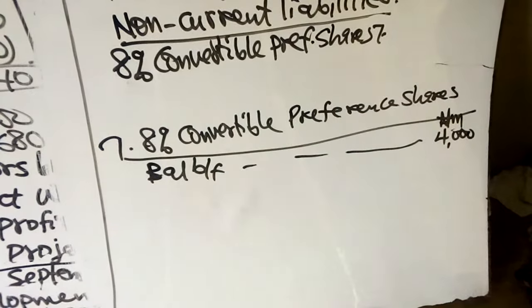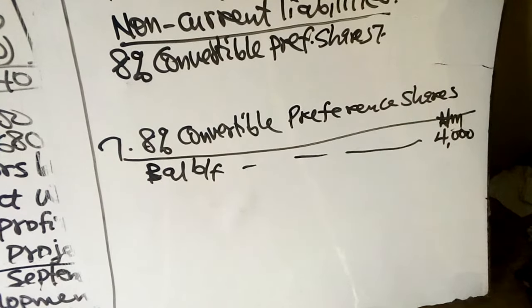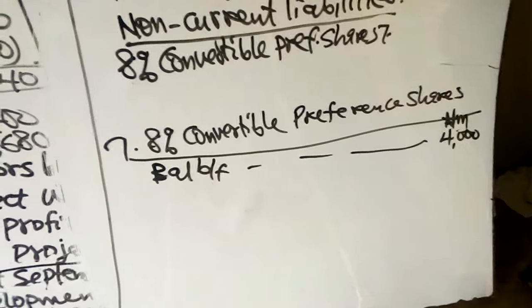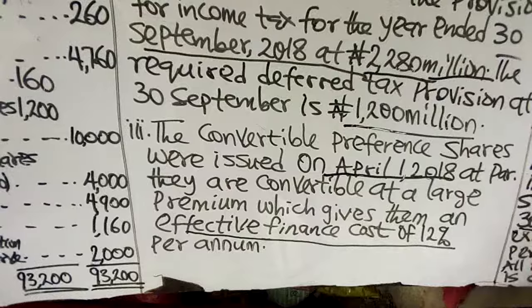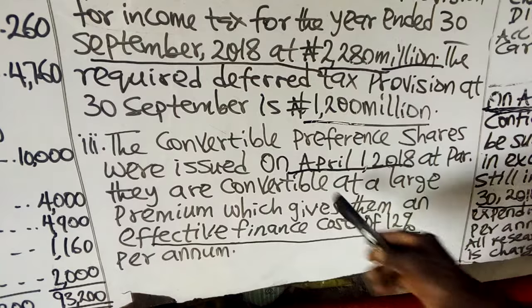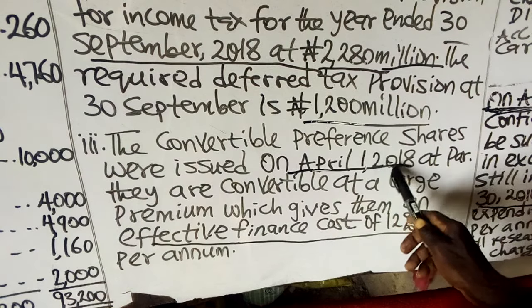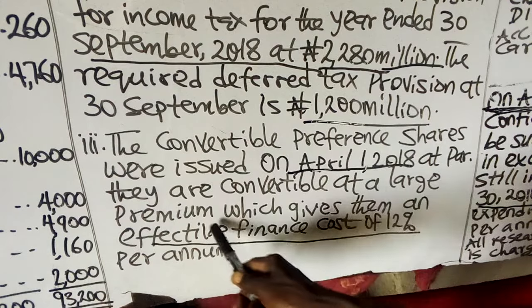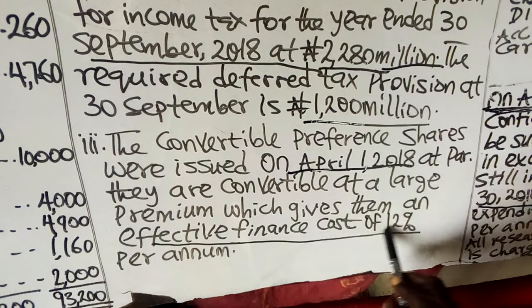Then the finance cost we have included in our interest. We have calculated 12% of 4 million, and we have that information in note 3. The 8% convertible preference shares were issued on 1st of April to September 30, 2018, that is 6 months. At par, they are convertible at a low premium, which gives them an effective finance cost of 12%.